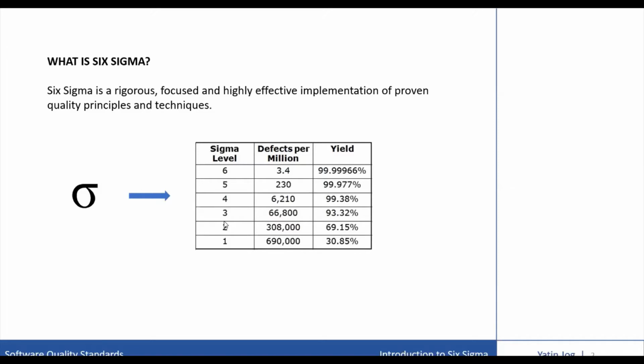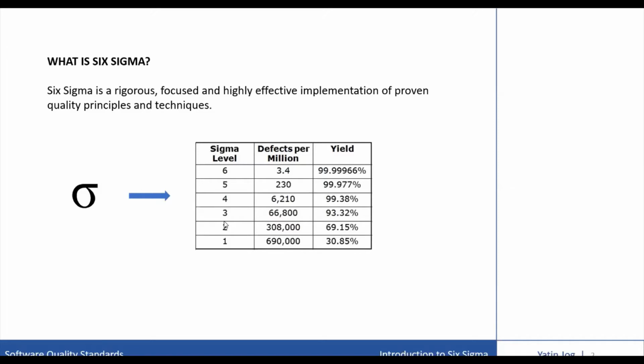Sigma is a Greek letter, and it is used in statistics by statisticians to measure the variability in any process. A company's performance is measured by the Six Sigma level or the Sigma levels of their business processes. So this Sigma in statistics also stands for standard deviation. Deviation, that is variability.